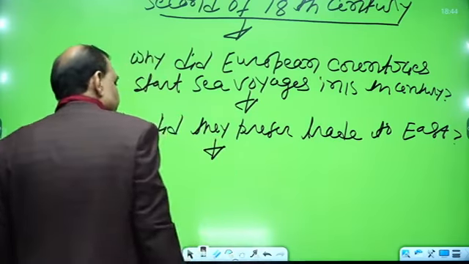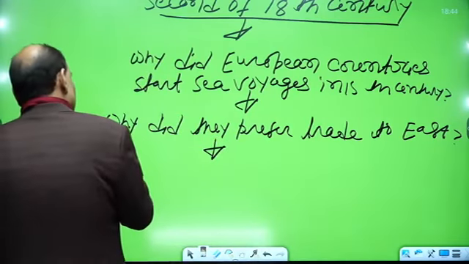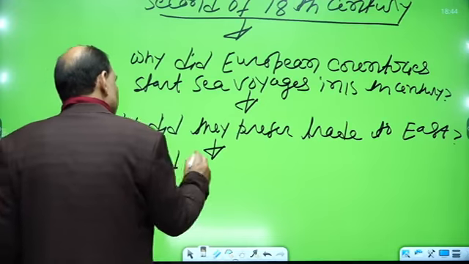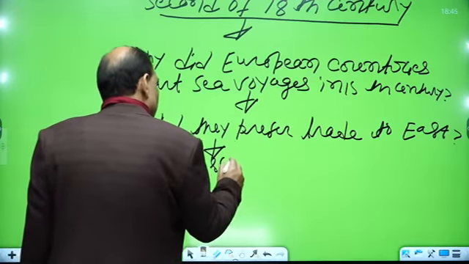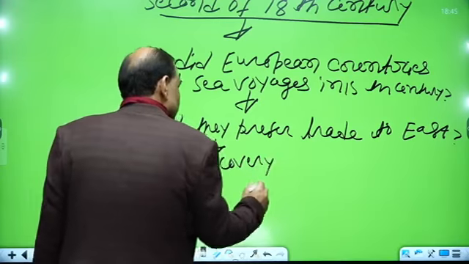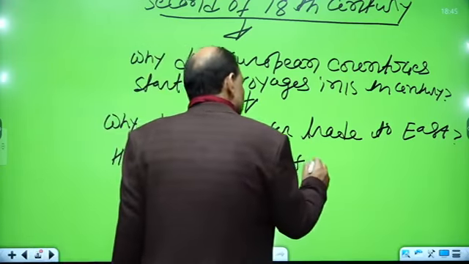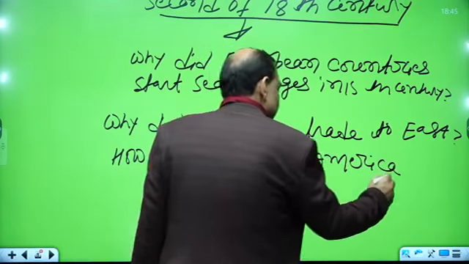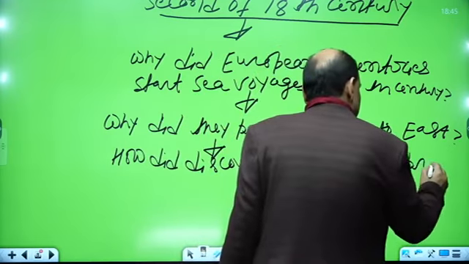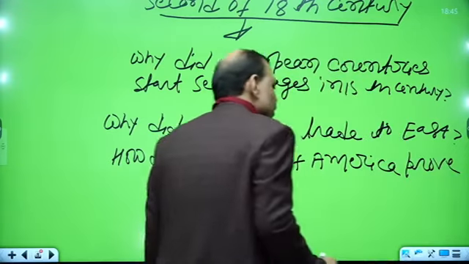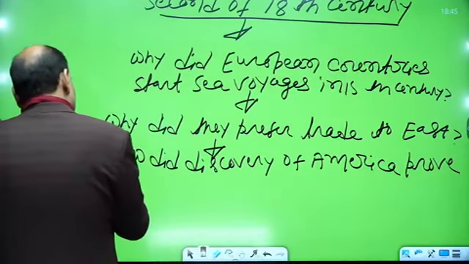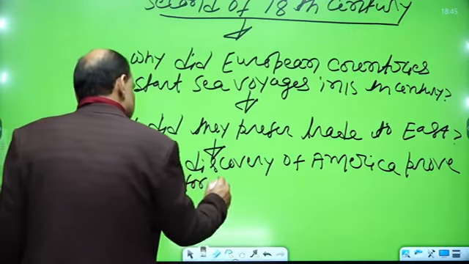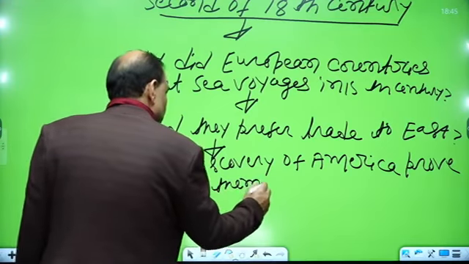Then how did the discovery of America prove useful for them?